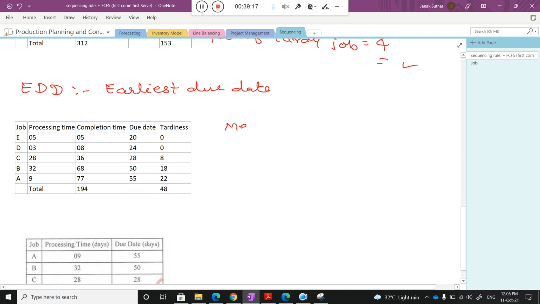You can write the mean time or mean flow, anything. The total completion time is 194, and with 5 activities, I will divide by 5. It will be 38.8. Good. The next point is the average tardiness. How can I calculate it?